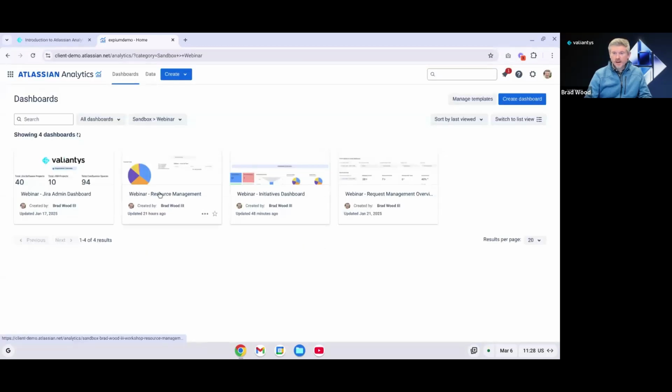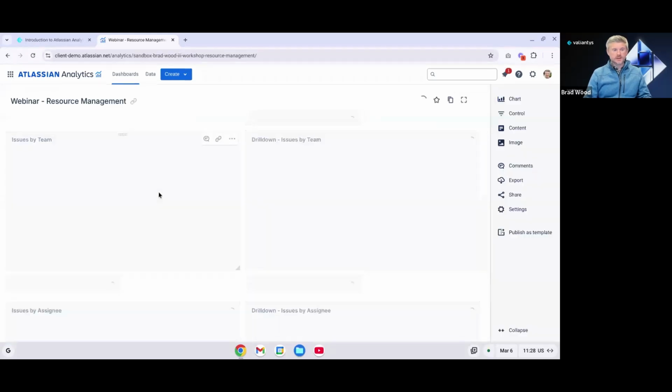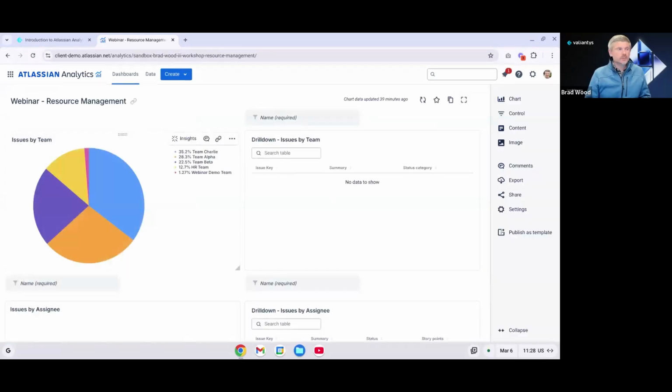So I'm going to go back to one of our previously built dashboards, and we'll just talk through the general UI of navigating an actual dashboard a little bit. So we can see the title here. If I need to change this for some reason, I would just click here and make my edits. We can grab a link directly to the dashboard by clicking Copy Link to Dashboard, and we can paste that in chat or email or wherever we need it.